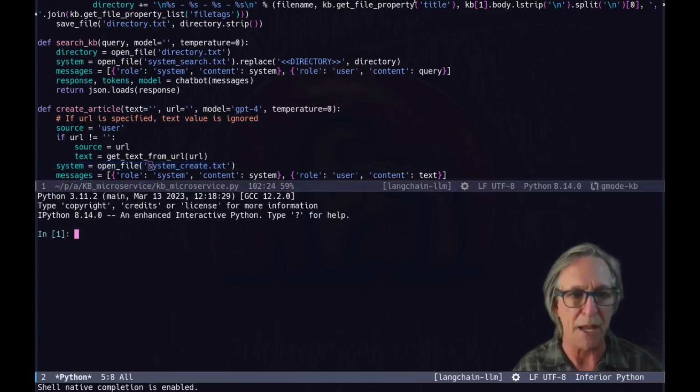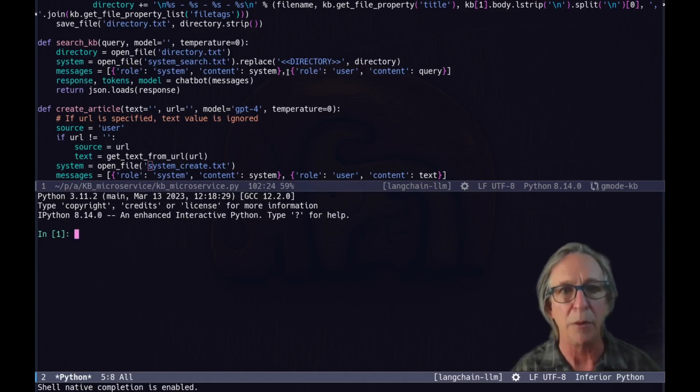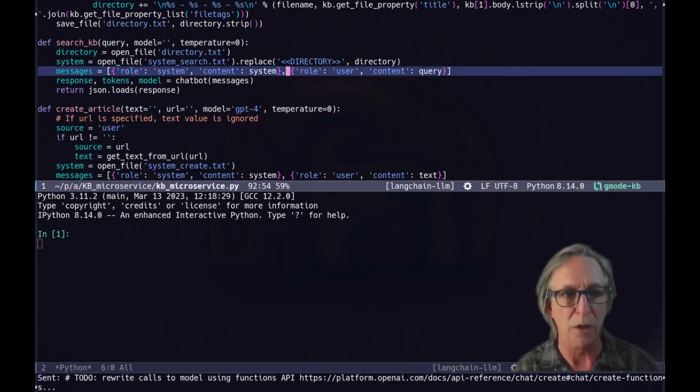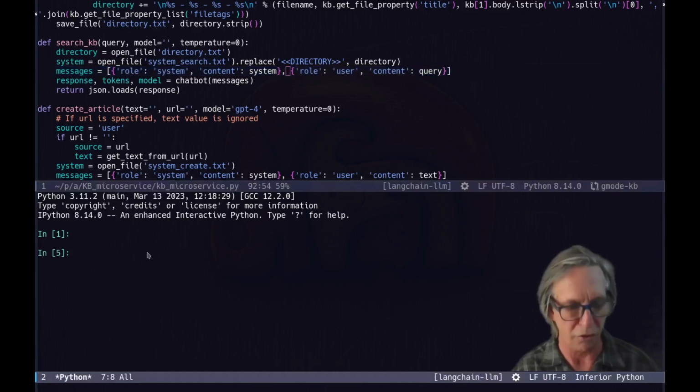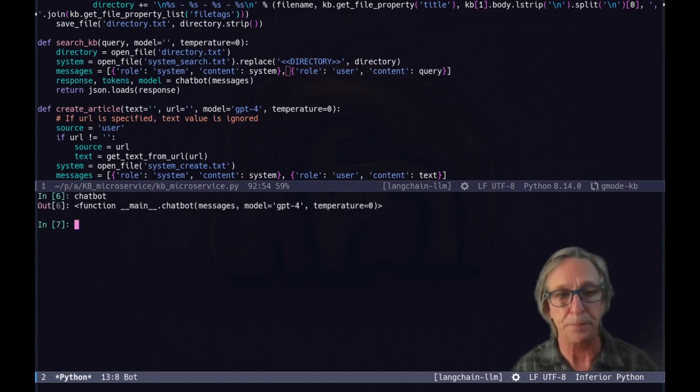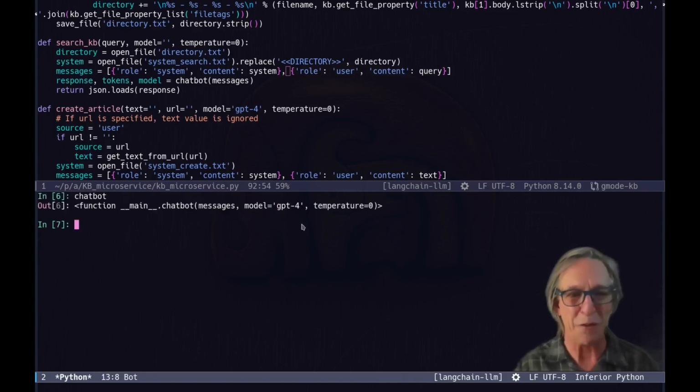So I do that. You would do that on a system not using Emacs by using IPython. So pip install IPython, you'll be able to do the same thing. And then I'm going to go into the code and load the code into my IPython shell. I can say, oh yes, there is a create article and a chatbot function now, so it is all indeed loaded up correctly. So now for the fun.